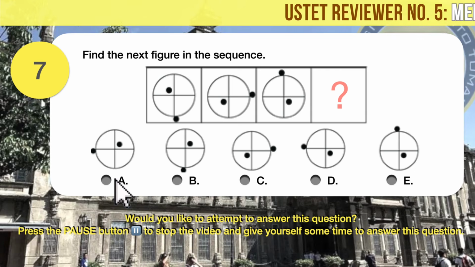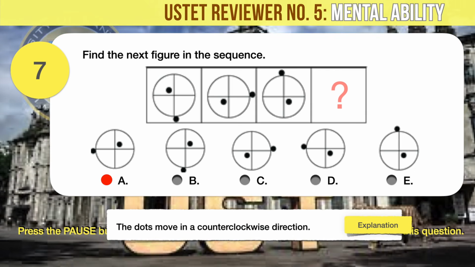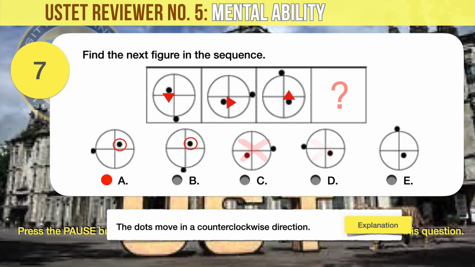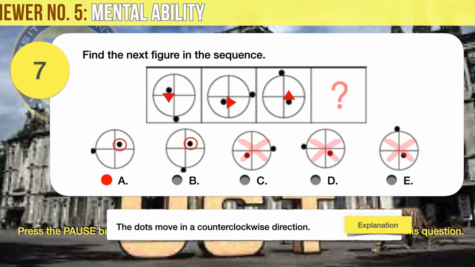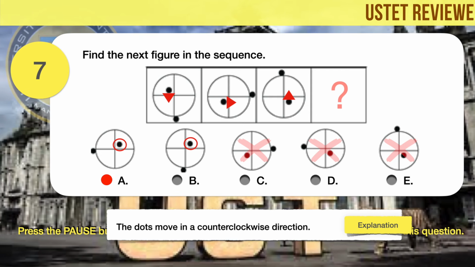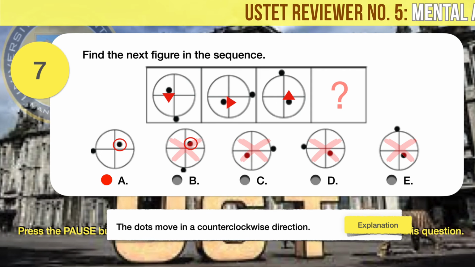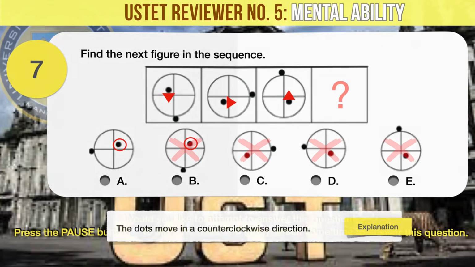The correct answer is A. The dots move in a counterclockwise direction. The next figure should have its inner dot in the upper right quadrant. This immediately eliminates 3 answer choices, choices C, D, and E. For the outer dot, the next one should be to the left of the circle and slightly below the horizontal diameter. This eliminates choice B, which leaves us with only choice A, the correct answer.